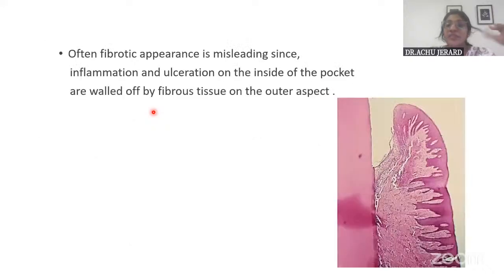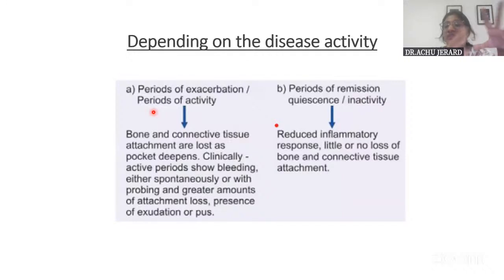And then based on the disease activity, periodontal pockets or periodontitis always have periods of exacerbation, a period of activity, where there will be active bone destruction, connective tissue loss, and maybe suppuration, bleeding and all that associated with it. And also a period of quiescence, or inactivity, where the inflammatory response is less, with less bone loss and less connective tissue loss. So that is the explanation, and that is all about the classification of pockets.